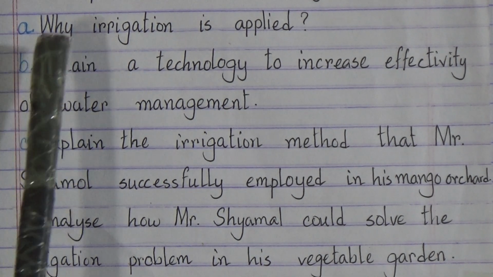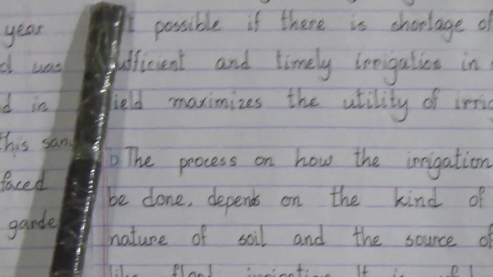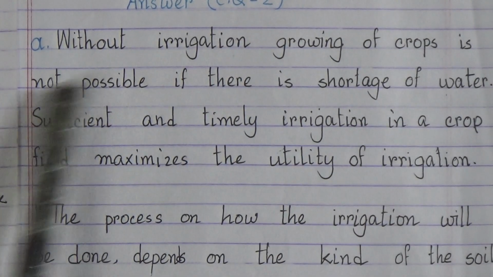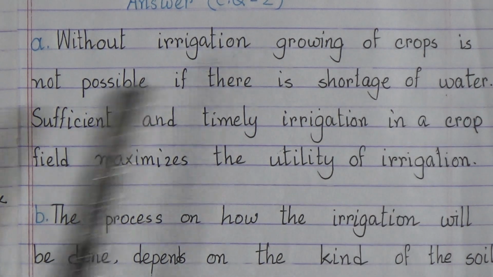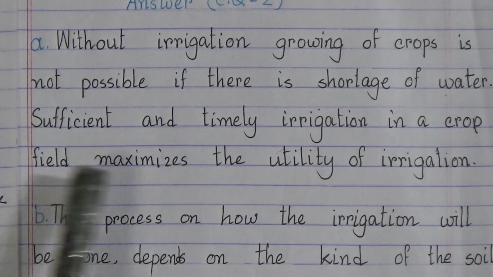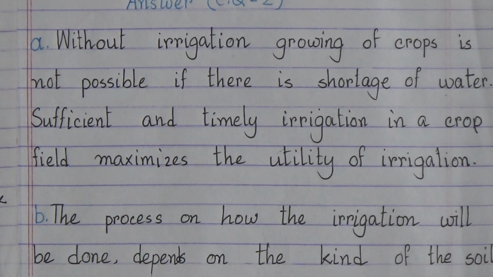Question A was why irrigation is applied. The answer is without irrigation, growing of crops is not possible if there is shortage of water. Sufficient and timely irrigation in a crop field maximizes the utility of irrigation. B. Explain any technology to increase effectivity of water management.